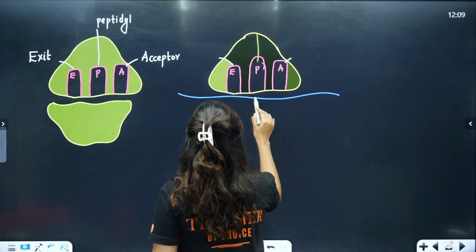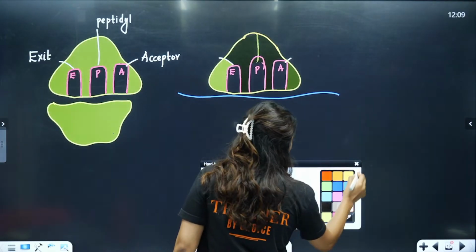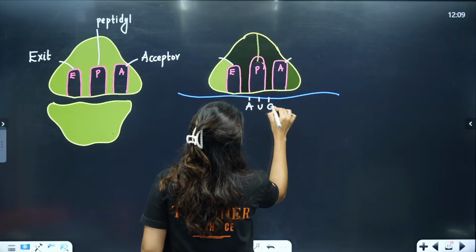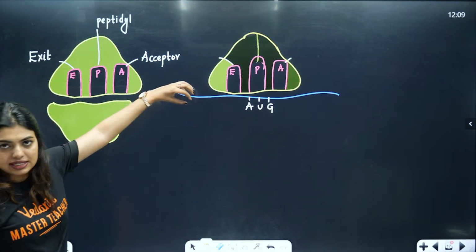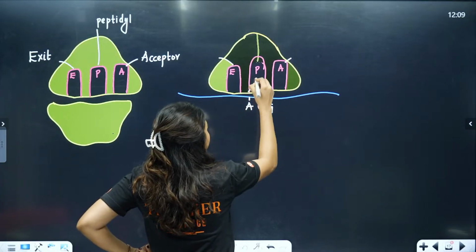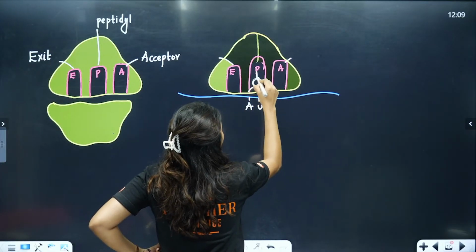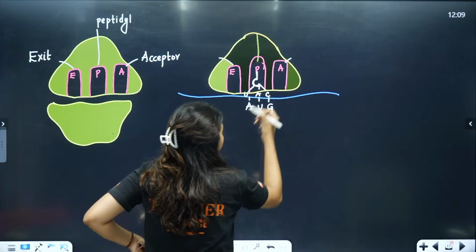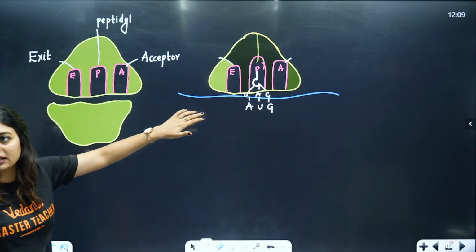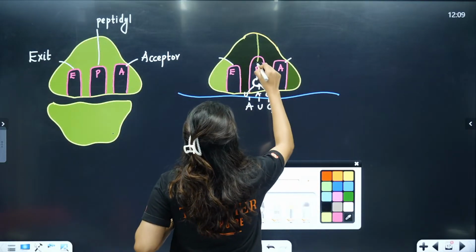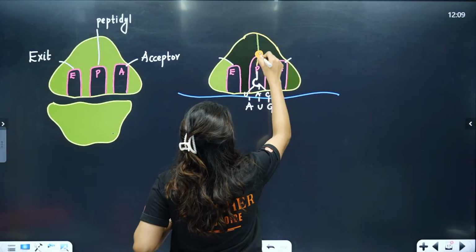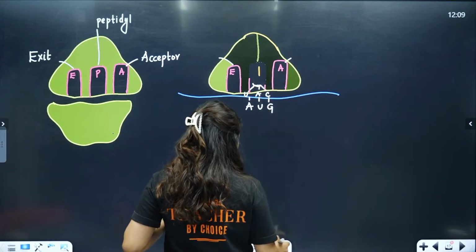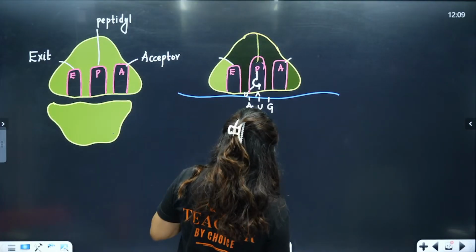I'm just removing the smaller subunit so there is no confusion. Now students, let's say we have AUG here. On the P site, we will have the tRNA having what? We will have U, A and C. Correct? UAC. That means we have to add methionine. So here we will add the methionine; that tRNA will be bringing it. So here we go. There is some issue with this board.